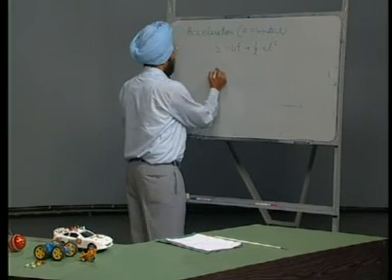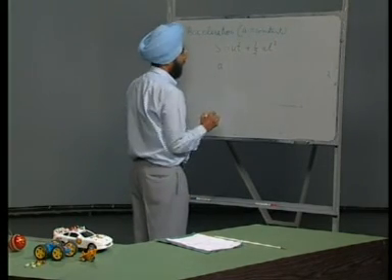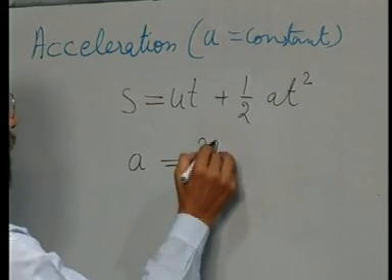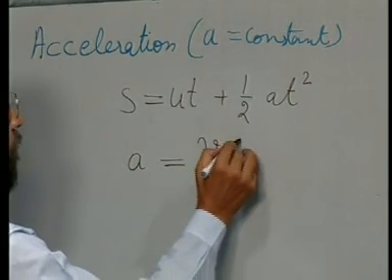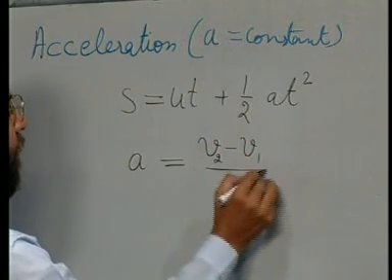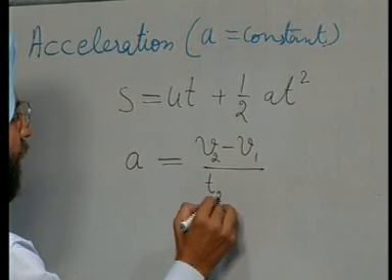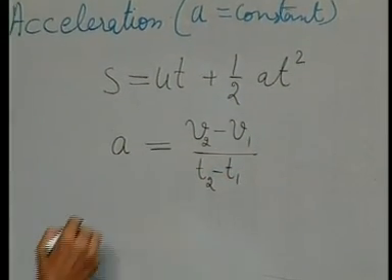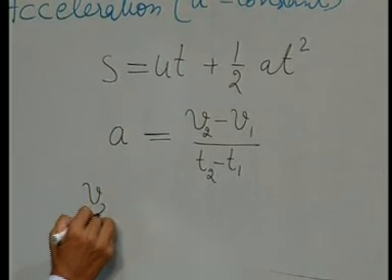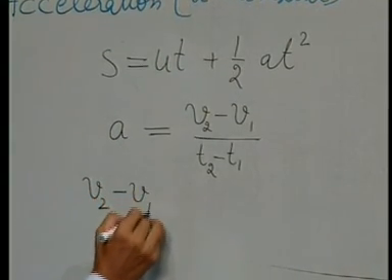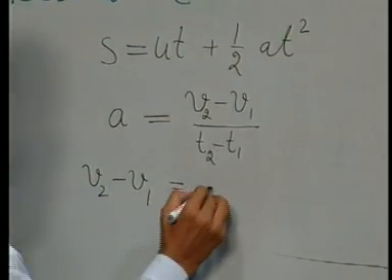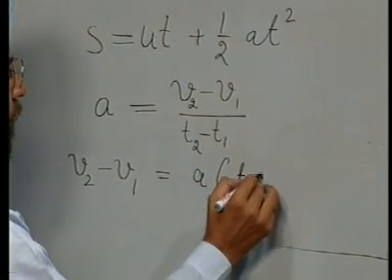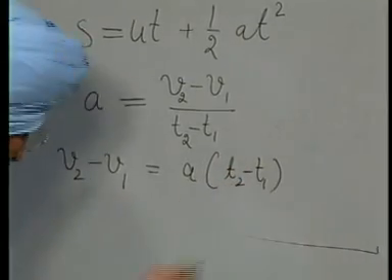We define acceleration a as the rate of change of velocity, v2 minus v1 divided by t2 minus t1. So, v2 minus v1 is equal to a into t2 minus t1.